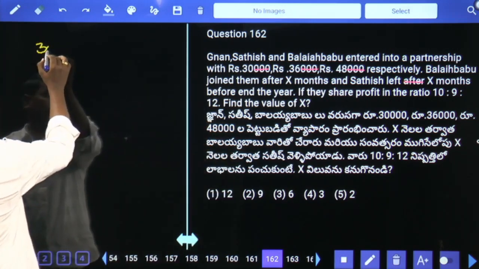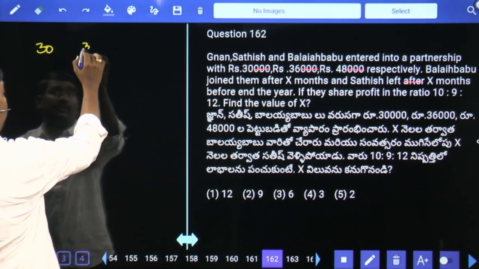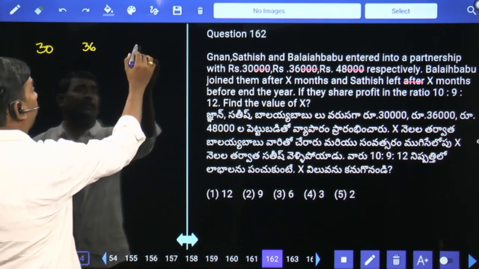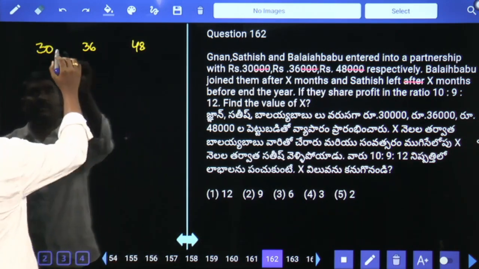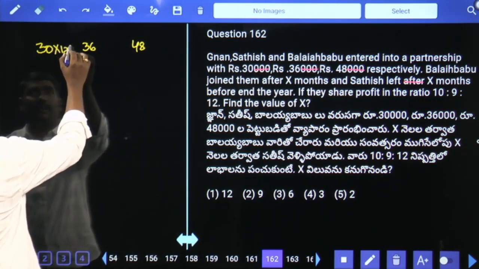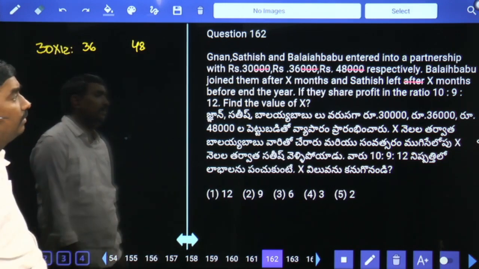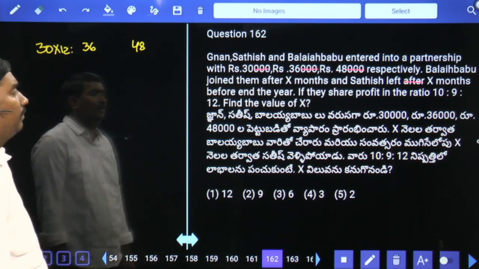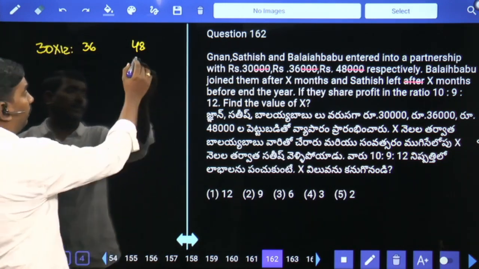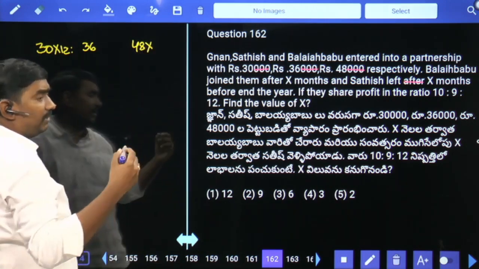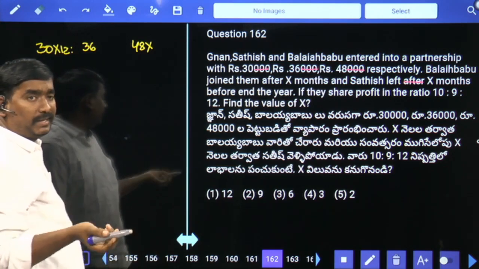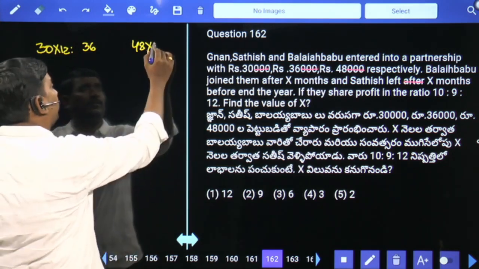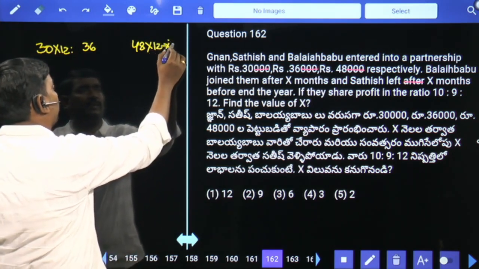Gnan 30 rupees, Satish 36 rupees, Balay Babu 48 rupees. Gnan here from starting to ending is complete 12 months. Balay Babu joined after X months. Out of 12 months, he joined after X months, means Balay Babu is there for 12 minus X months.